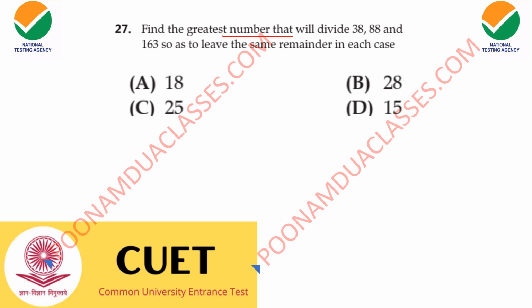Find the greatest number that will divide 38, 88 and 163 so as to leave the same remainder in each case. I'll give you a shortcut for this one.